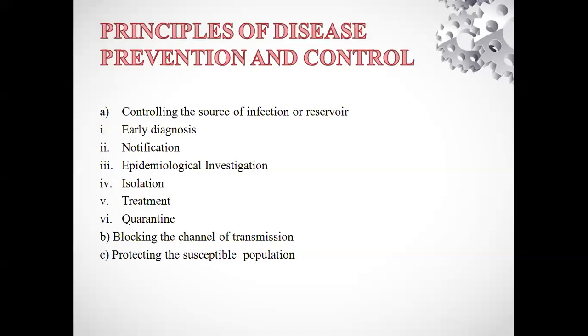Rapid identification of an infectious disease is the first step in its control, and it is necessary. Why is rapid identification required? Because it is necessary for the treatment of the infected population, epidemiological investigation, and also for the institution of preventive or control measures.